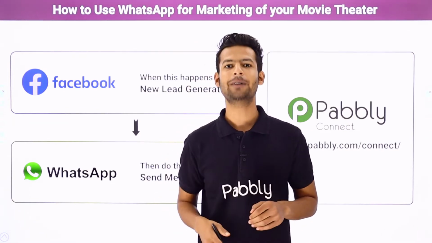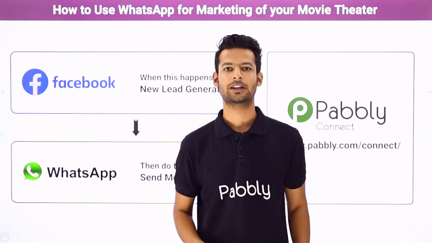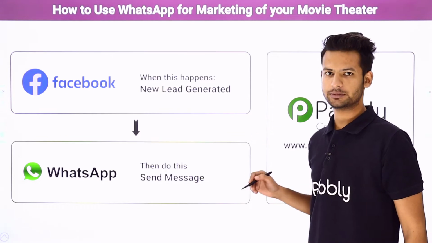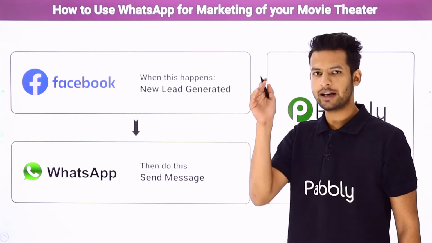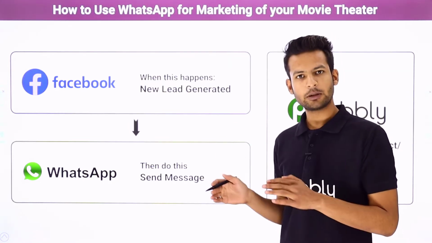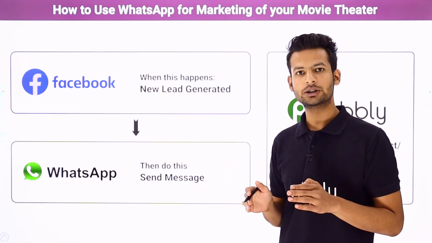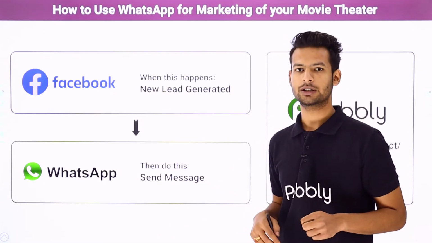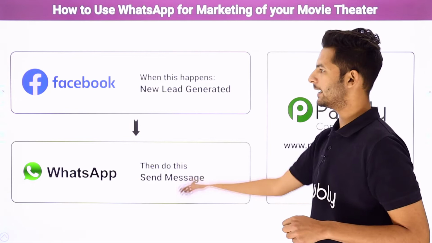So to save your time, I suggest you bring some automation here. You want something like, you have advertised about your movie theater on Facebook. Now, whenever a new customer enters your advertisement, automatically a form will pop up. They will fill up the form, and on successful form submission, automatically they will receive a WhatsApp message with the link of the brochure. So for that, I have used two applications here.